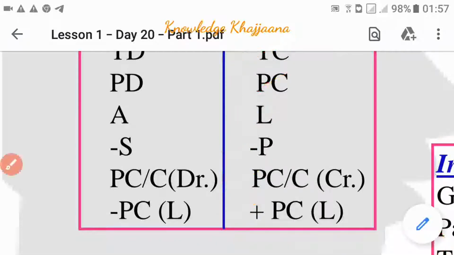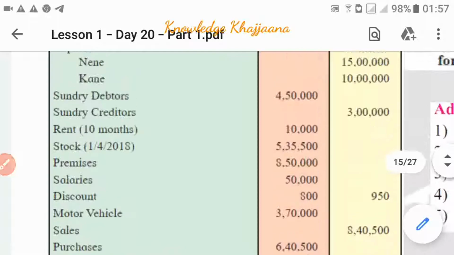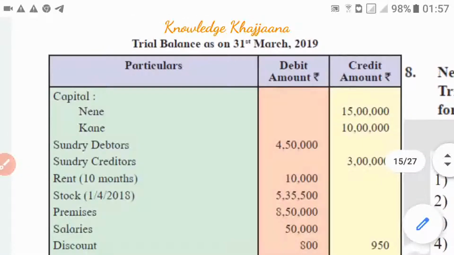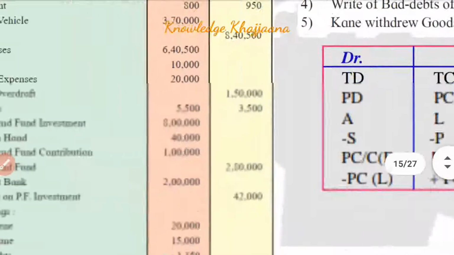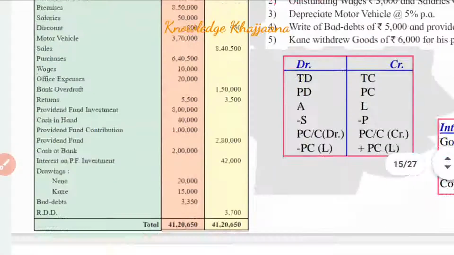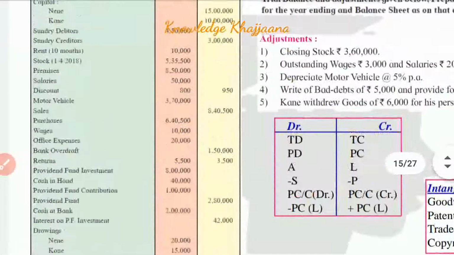Since our last 2-3 lectures, we are not making a mark against the items given in the trial balance. Why? Using this simple trick, we will directly record them. It was a time consuming task. So we will simply remember this trick and record the items given in the trial balance.